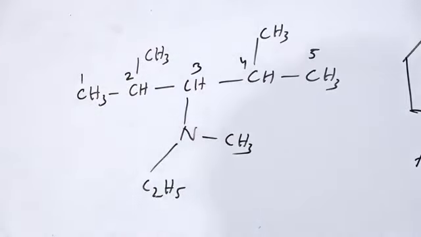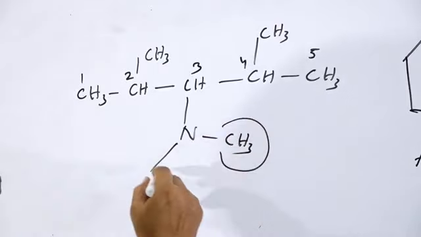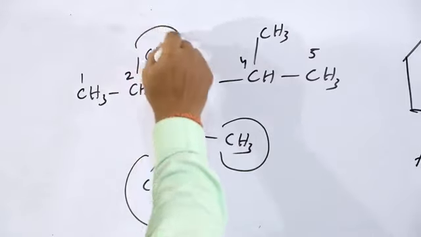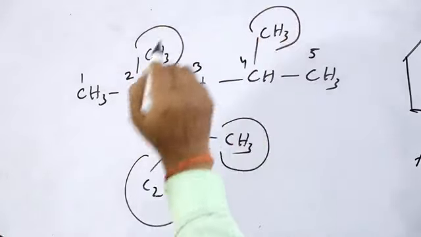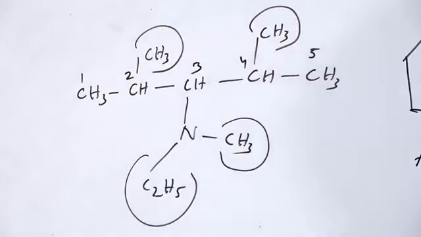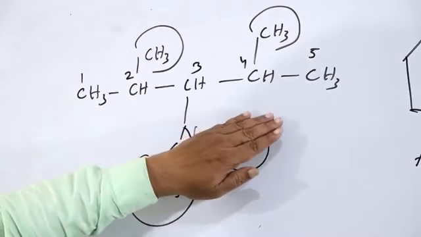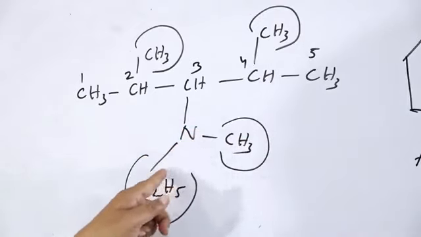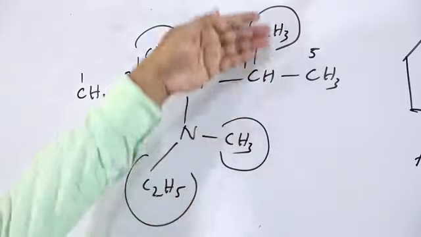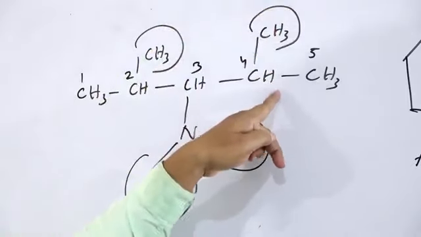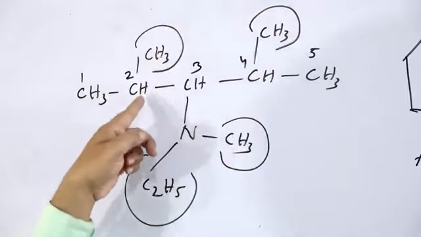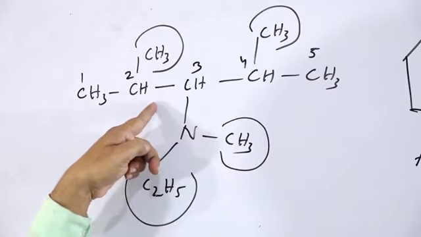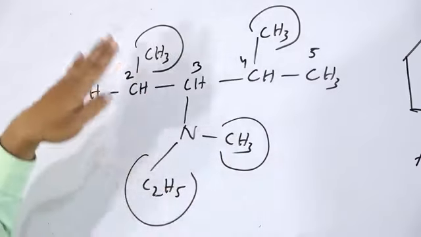Then what will be the name of this compound? Mark it. If this group is not there, this group is also not there, and this is also not there, what will be the name? If all these groups are not there, this will be NH2, this will be CH2, and this will be CH2. Then how to name this compound?